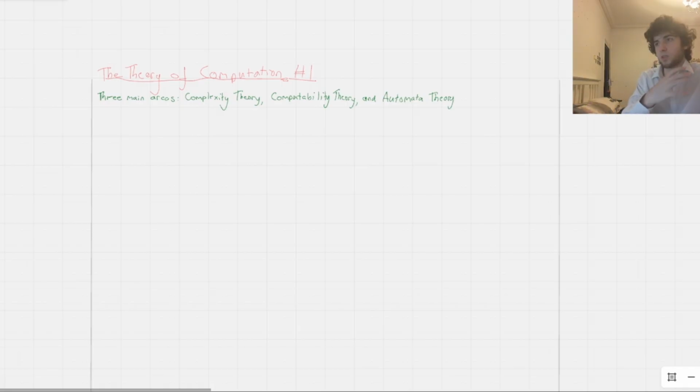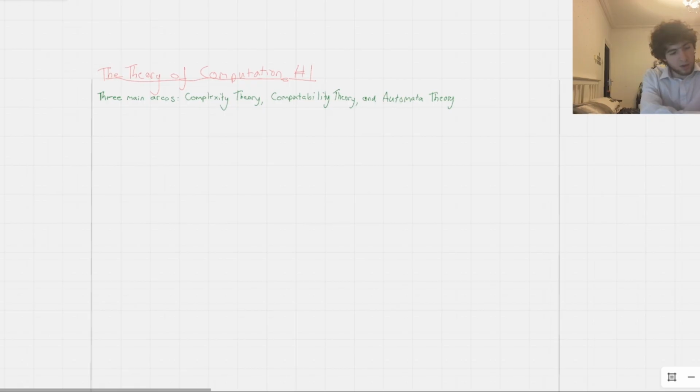These are really the three main areas, and we're going to start off with automata theory, then go into computability theory, then go into complexity theory. But the way I'm going to introduce these areas to you is from complexity theory to automata theory, because by starting with the endpoint, by talking about the things that we're going to end off with, you'll see what we're building up to. We're going to start off with automata theory, but we're building up to complexity theory. By talking about complexity theory, you can get a better grasp of what we're actually trying to get to. What is the aim of all of this? What is the point?